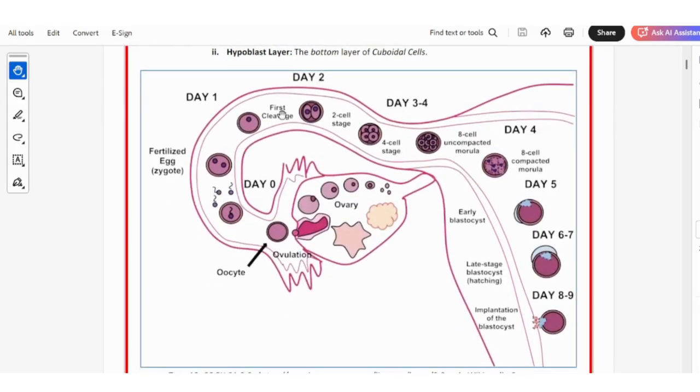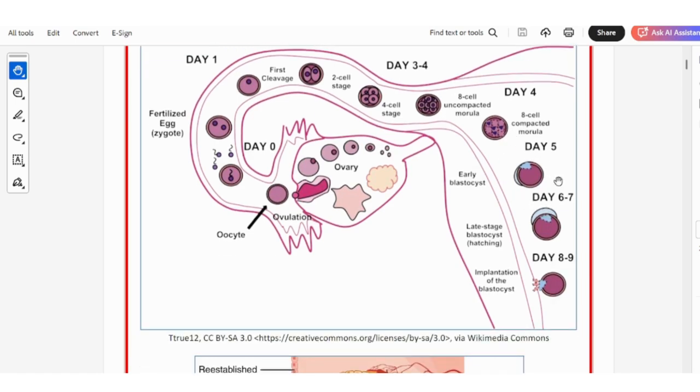Okay, so here day 1, day 2, the cell is dividing, day 3 and 4 cells are dividing. 8 cells, uncompacted morula, compacted morula. Day 5, early blastocyst is formed, then the late blastocyst which is hatching, and then finally implantation of the blastocyst by day 8 and 9.